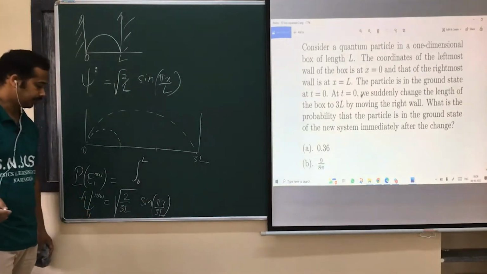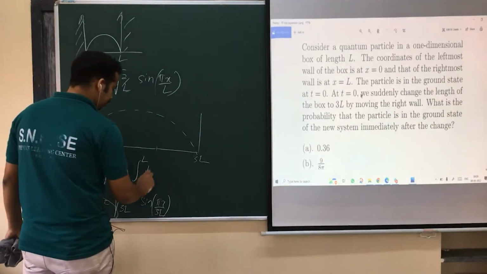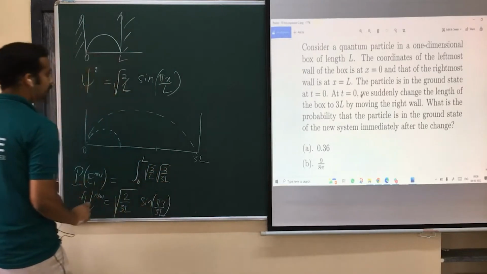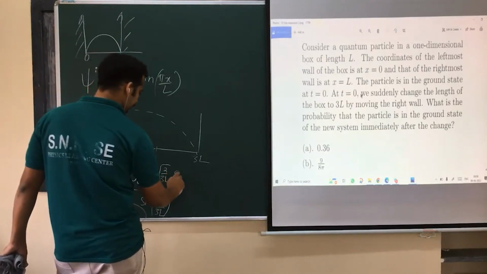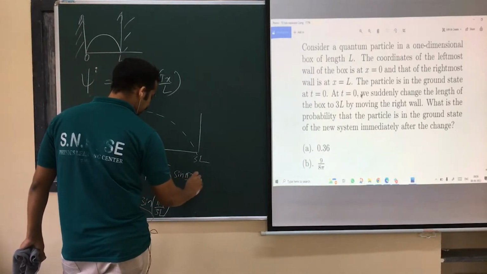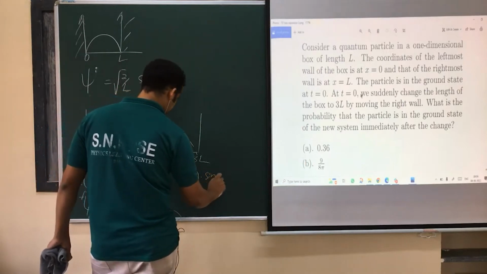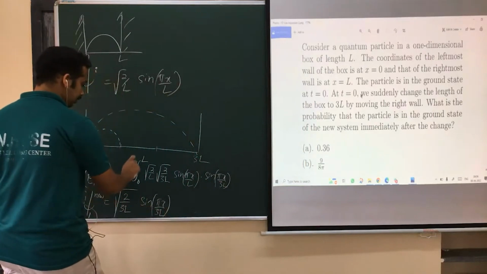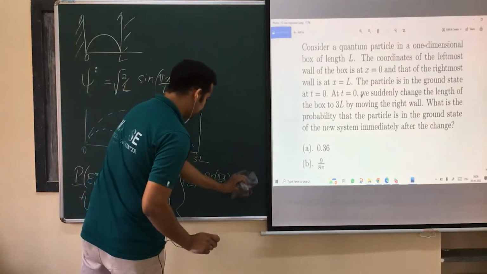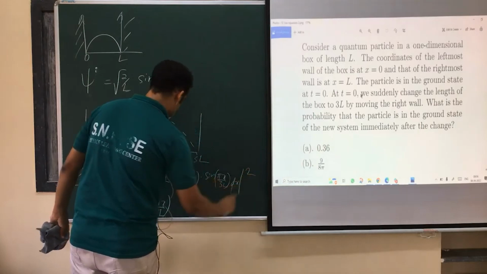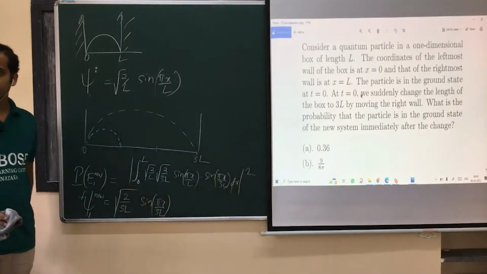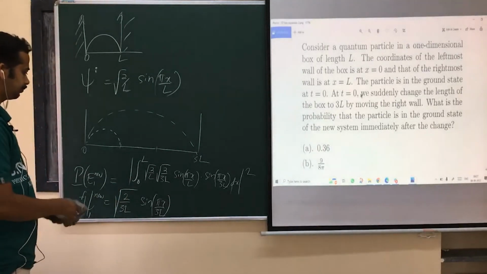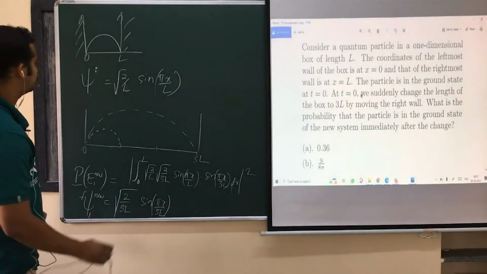Is that okay? Speak up. So 0 to L, root of 2 by L, root of 2 by 3L, sine pi x by L into sine pi x by 3L, isn't it? Mod square dx mod square. Can you do this one? I think this is a just question.